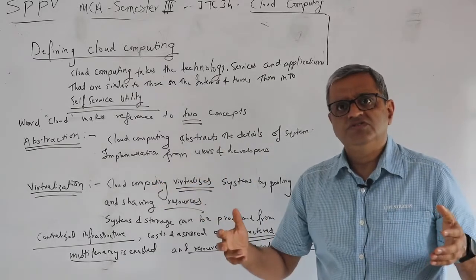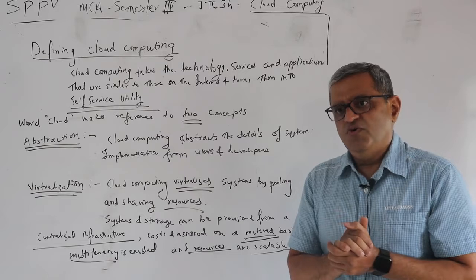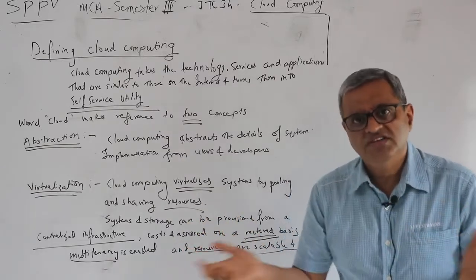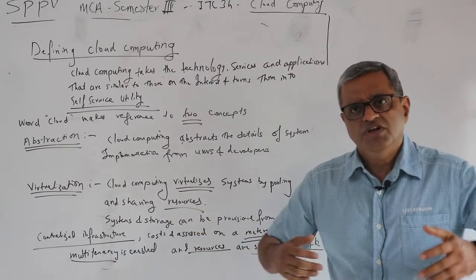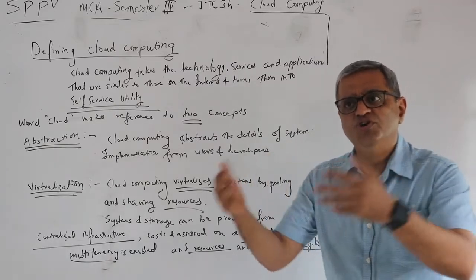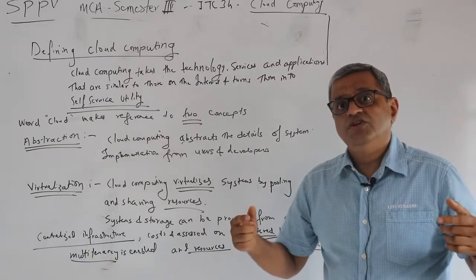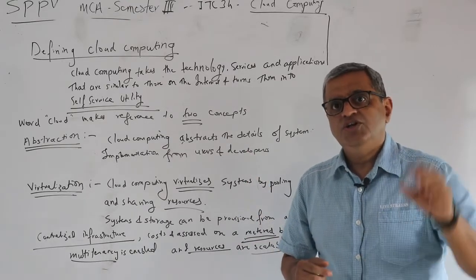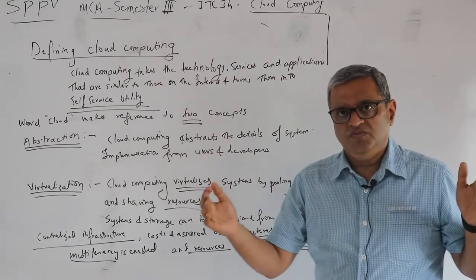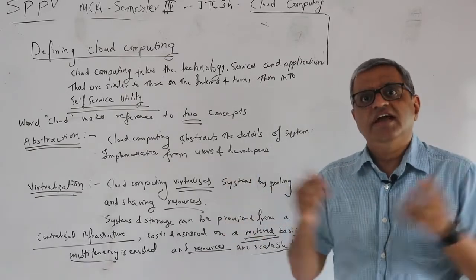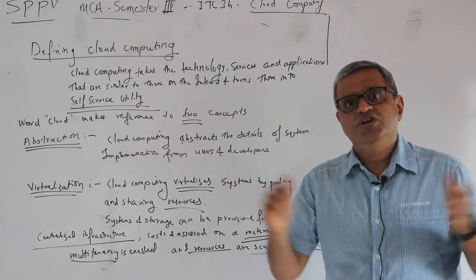So it becomes so easy for you to add computing, and you can also release computing whenever you want. You can reduce from what you have, and you get billed only for those components that you are using, and that billing can be metered. So the entire thing can get converted into a utility.